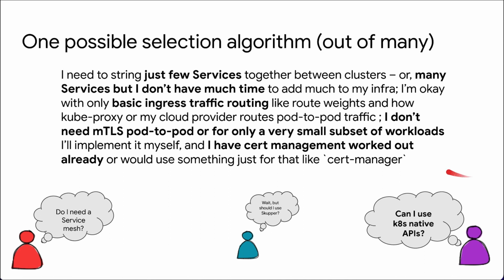So, one direction this may come from is if you're asking yourself: are there just a few services you need to string together, or many of them, but you don't have a lot of time to set up more infra? Can you accept pretty basic ingress traffic routing like route weights instead of anything really specific about traffic shaping? Do you not need mTLS pod to pod, or do you need it only for a really small set of workloads?